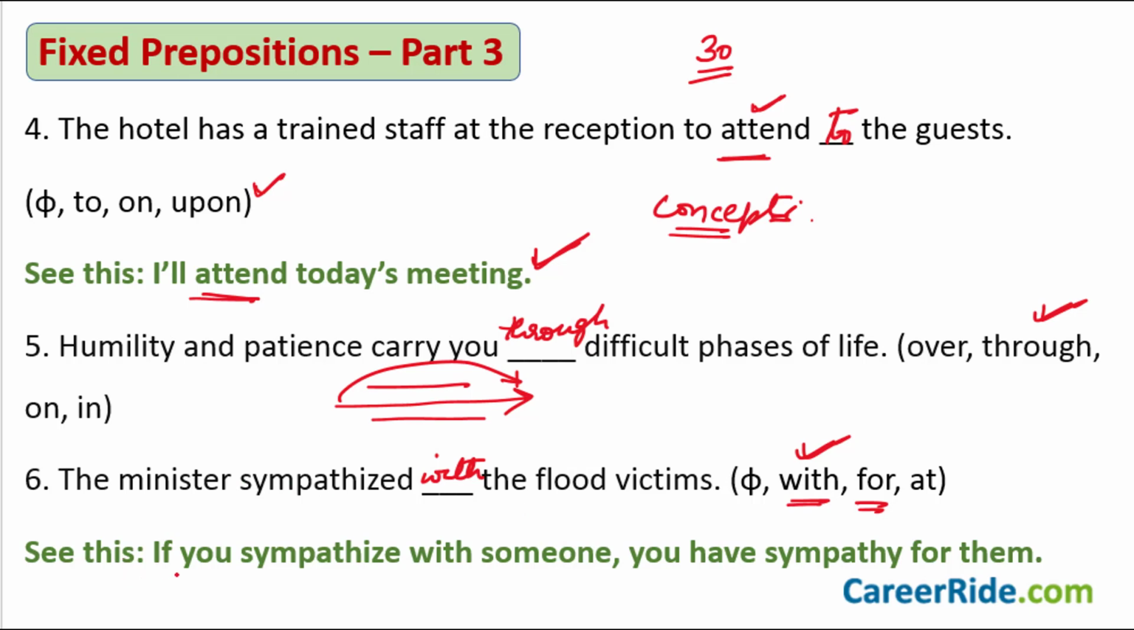Now see this sentence. If you sympathize with someone, which means if you sympathize with someone, you have sympathy for them. You see the difference? Right? If you have sympathy for somebody, it means you sympathize with them. So if it is sympathize, you would say with them. Right? If it is simply sympathy, you have the sympathy for them. Right? There's a difference here. If you are confused, you can pause the video here and try to take a good look at this slide. Otherwise, I don't think there is anything difficult as such.